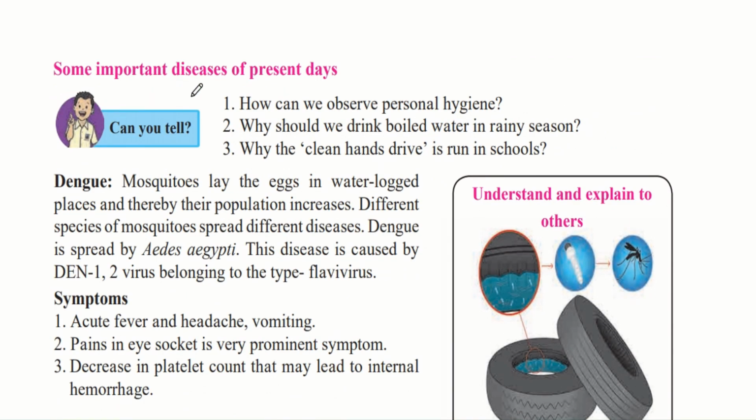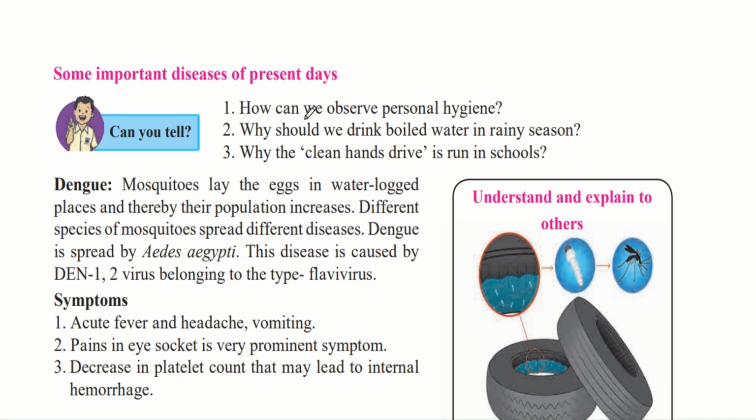Some important diseases of present days. Can you tell? How can we observe personal hygiene? That is, what should we do in order to maintain our own cleanliness? Why should we drink boiled water in rainy season? Why is the Clean Hands Drive run in schools? If you want the answers to these questions, go to www.jkacademypro.com. Dengue. Now we will study about dengue disease.